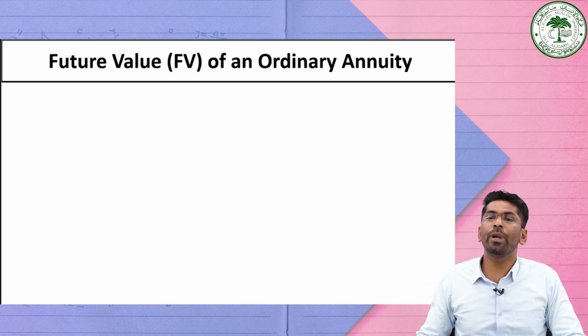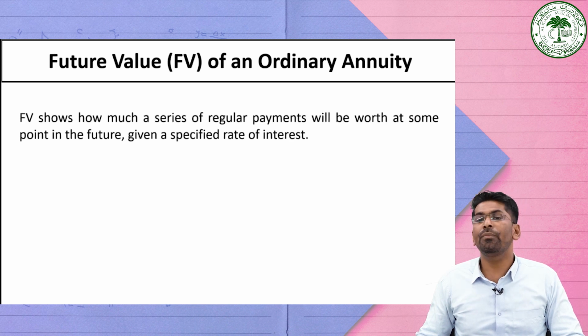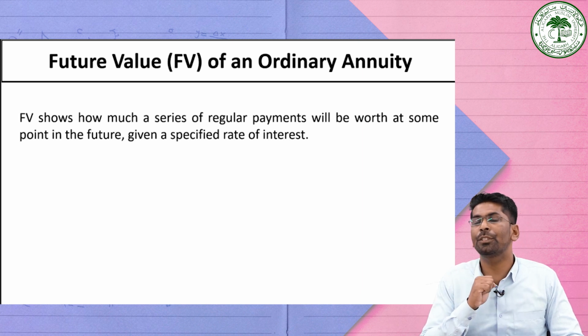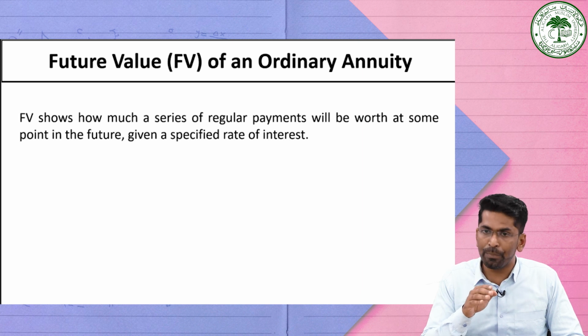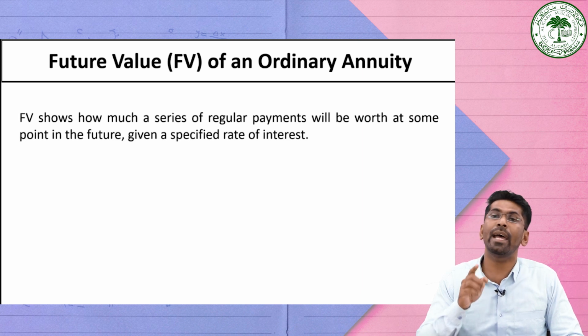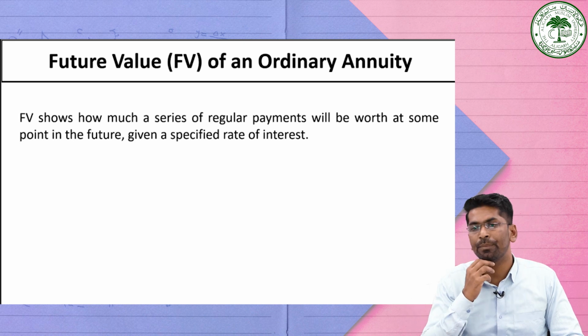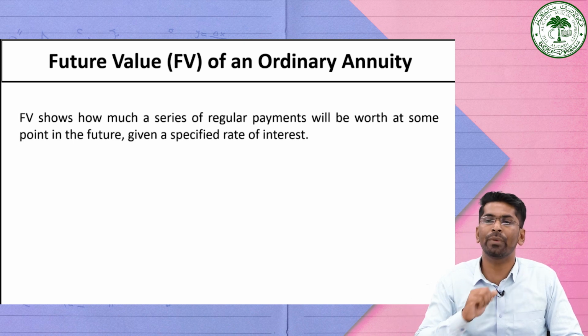So here we are going to discuss how to estimate the future value of an ordinary annuity. We know the future value, which we already defined in the earlier lecture, shows how much a series of regular payments will be worth at some point in the future given a specific rate of interest.